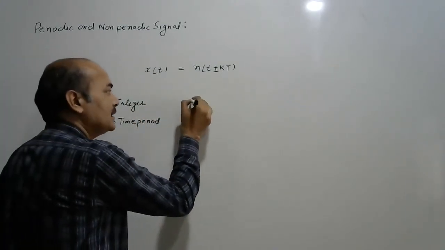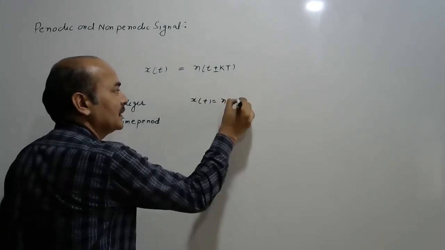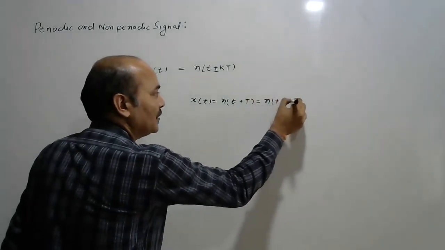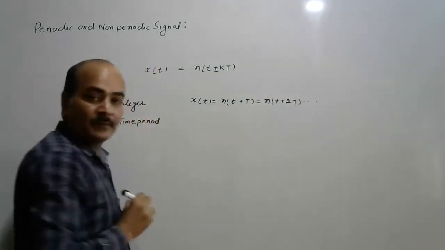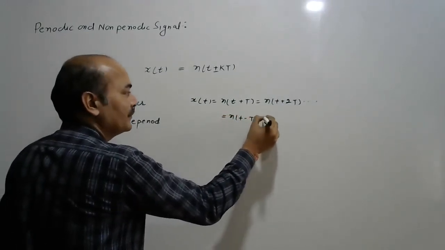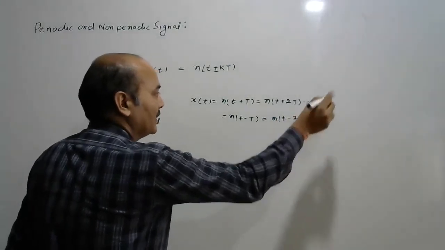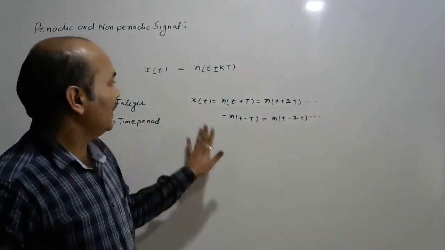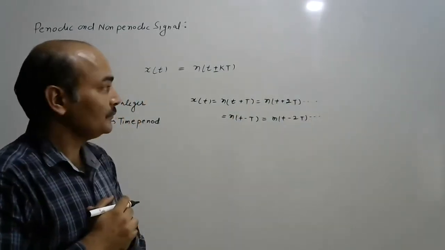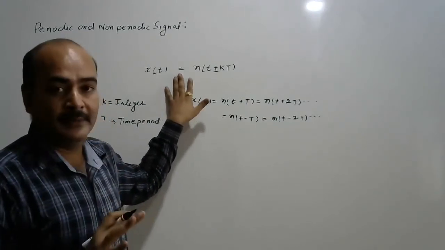So x(t) equals x(t+T) equals x(t+2T), and this goes on, or equals x(t-T) equals x(t-2T). The signal is repeating its value after a fixed time interval. That is the representation in the continuous time domain.